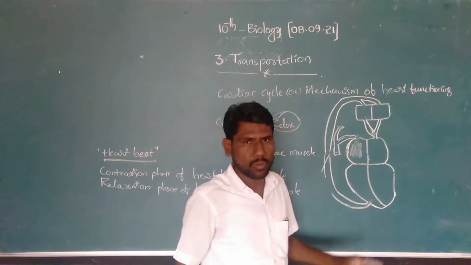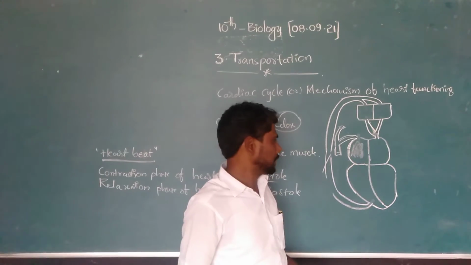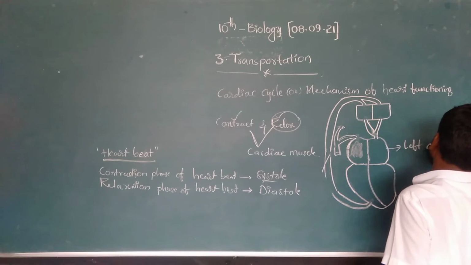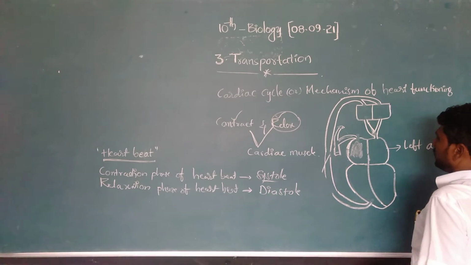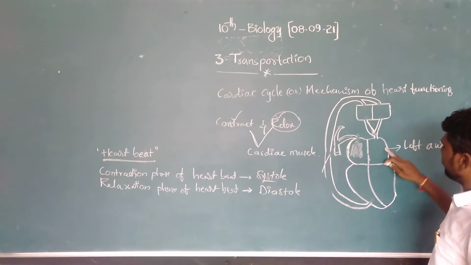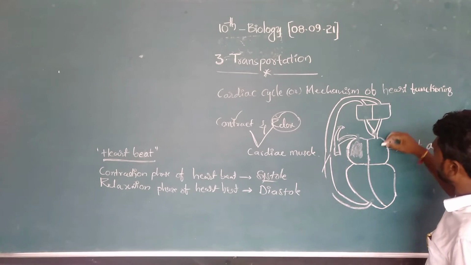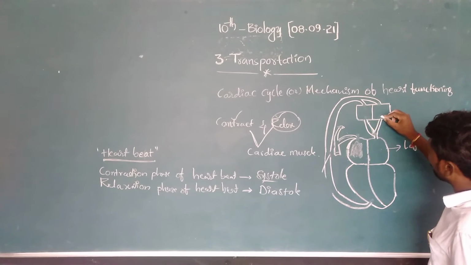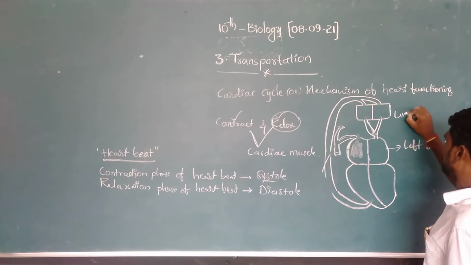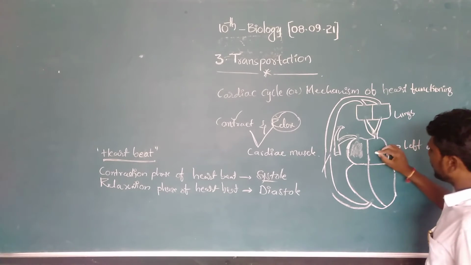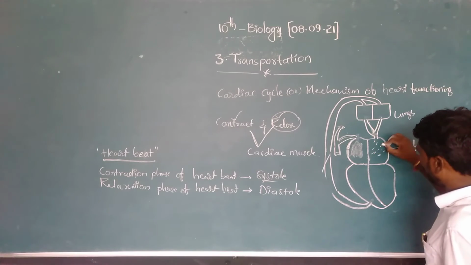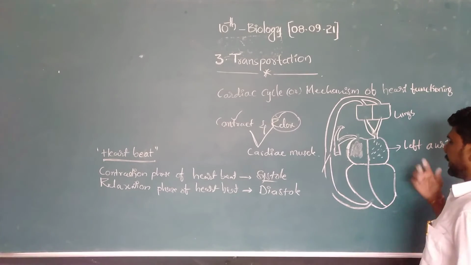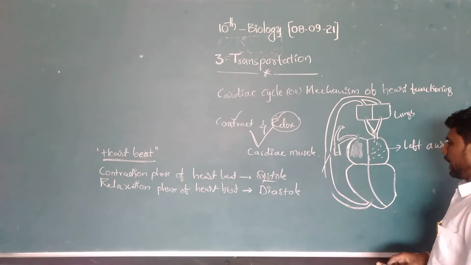Where is the impure blood now? In the right auricle. Next, what about the left auricle? When the heart is relaxed, the left auricle collects the pure blood from the lungs. Where is the pure blood now? In the left auricle. This is about relaxation.